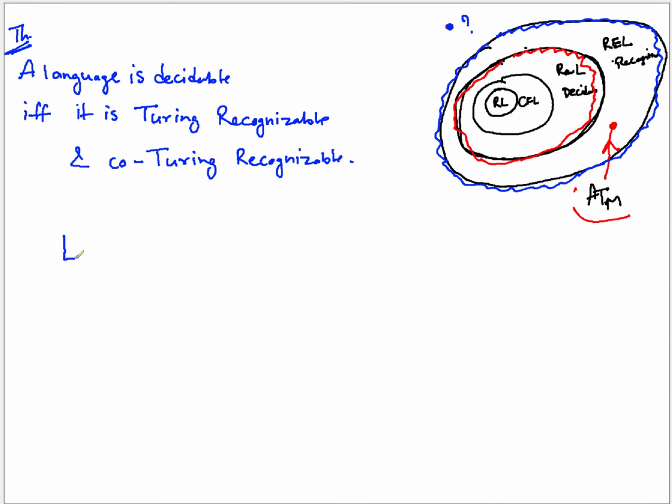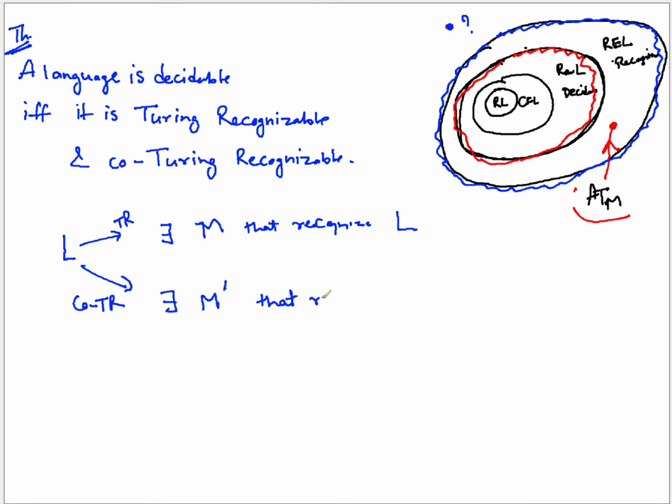When you say a language is Turing recognizable, it means there exists a Turing machine M that recognizes L. Co-Turing recognizable means that there exists a Turing machine M dash that recognizes L complement.